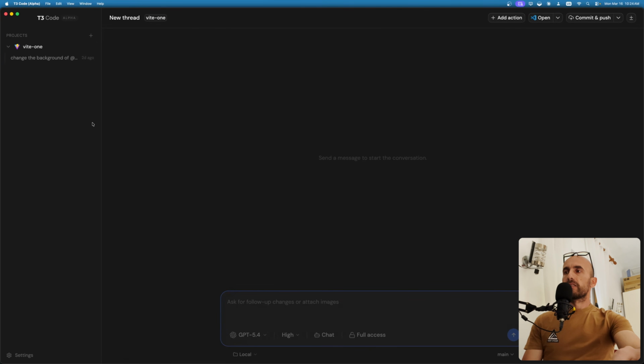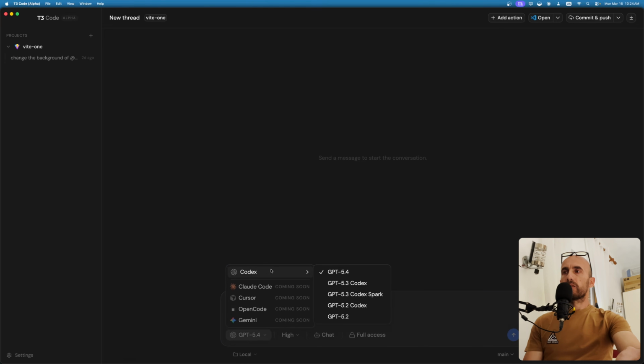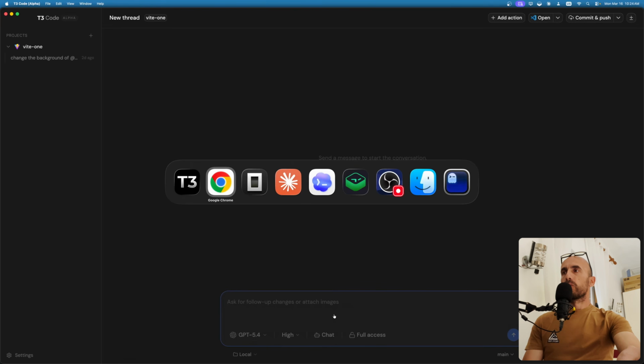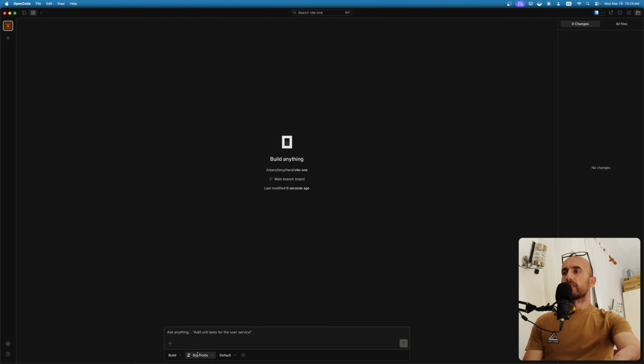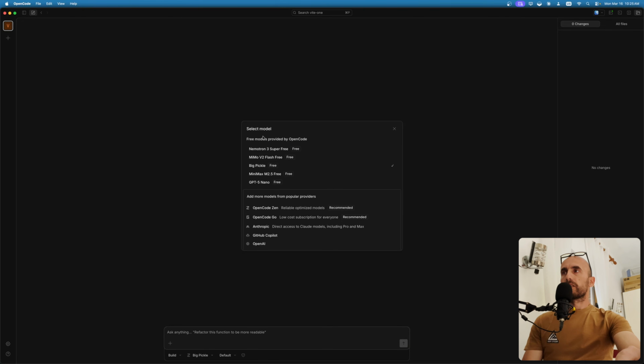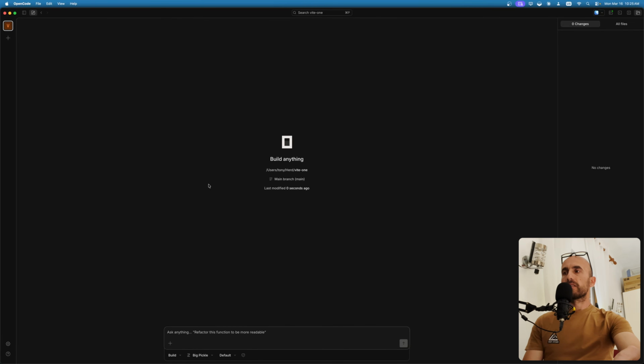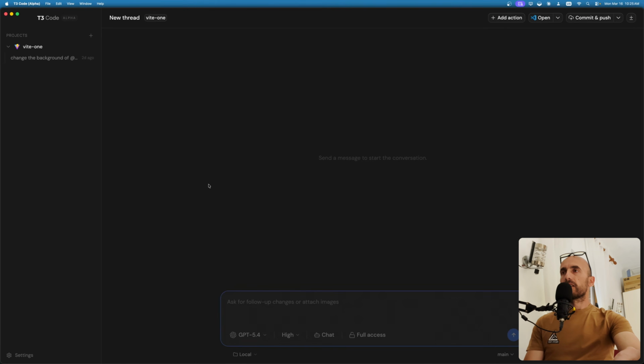Okay, I can open the project and you have a chat here. Yes, you can choose between models. Right now it is only Codex, but Claude Code, Cursor, Open Code, and Gemini are coming soon. With Open Code, you can also choose the models, the same as T3 Code.